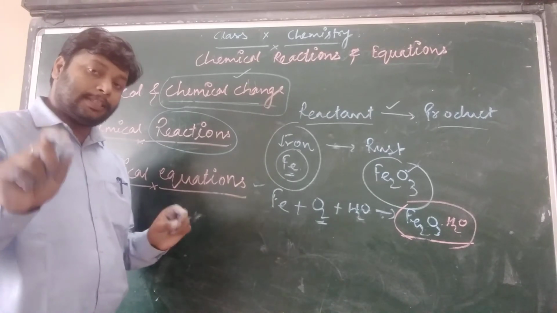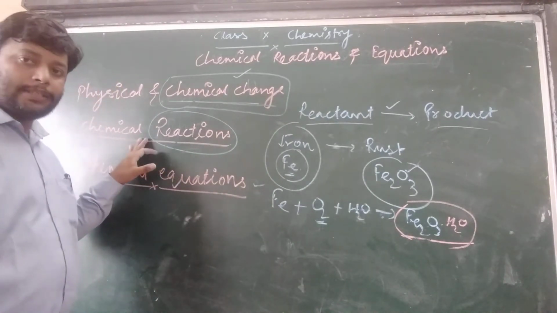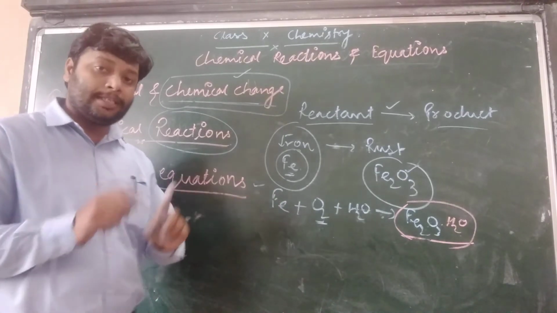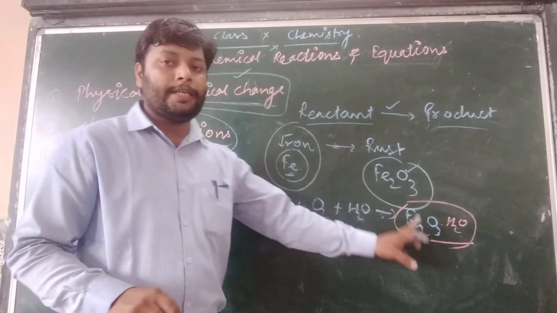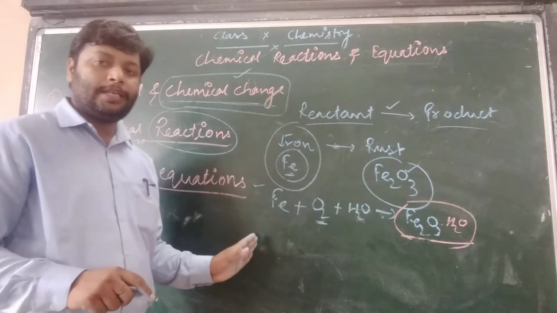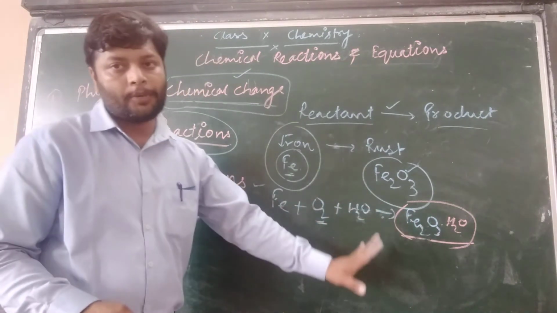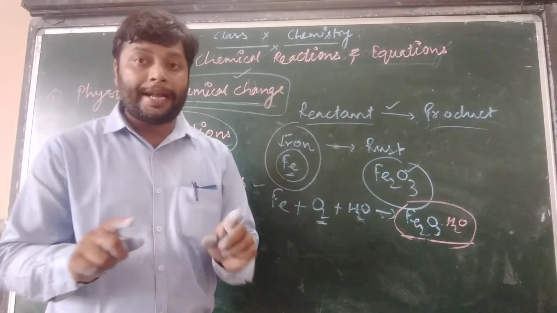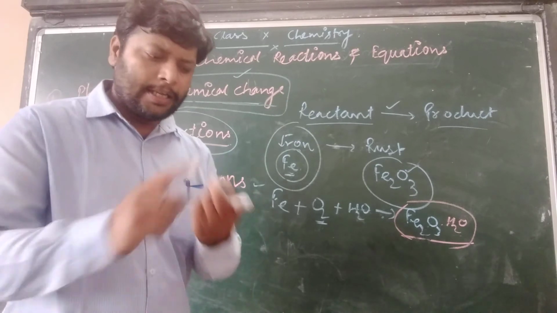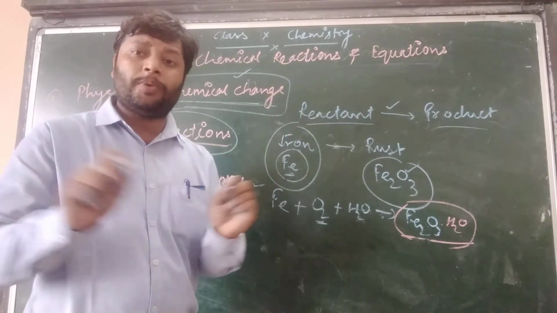Listen carefully, this is a definition. In a chemical reaction, atoms of reactants rearrange themselves to convert into the product. They have the same atoms previously in the reactant and in the product, but they have a different arrangement. Reactant and product have a different arrangement.